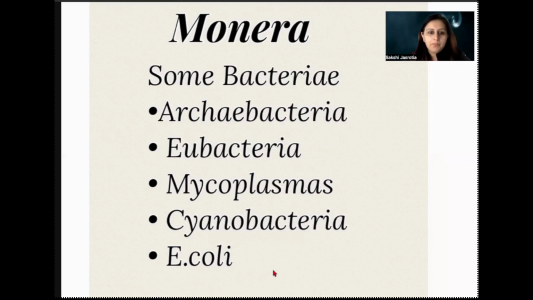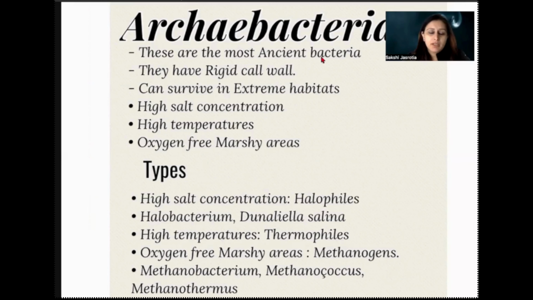Starting with the Archaebacteria. Archaebacteria are the most ancient bacteria, the most primitive ones. They have a rigid cell wall, right? Because of this rigid cell wall, they can survive in extreme habitats, be it icy cold, radioactive, extremely hot deserts, or the trenches. Anywhere they can survive because of this rigid cell wall that they have.